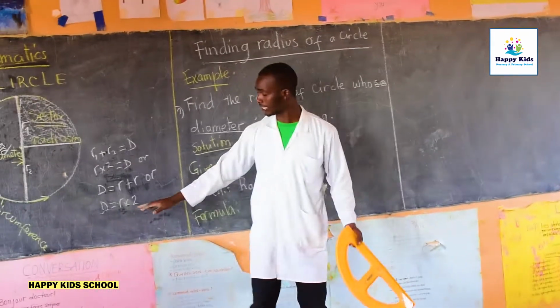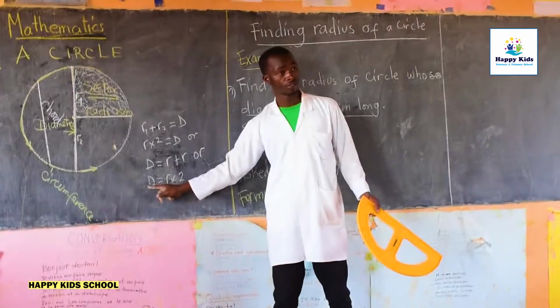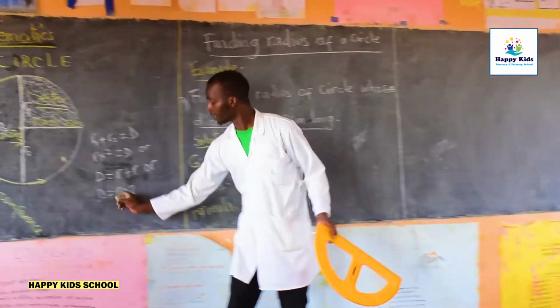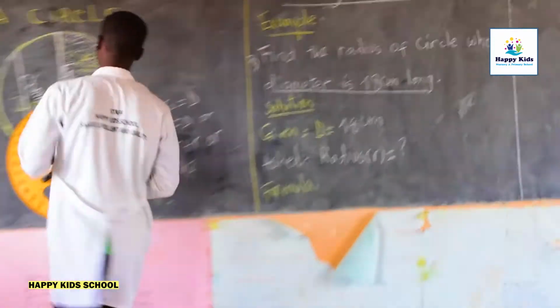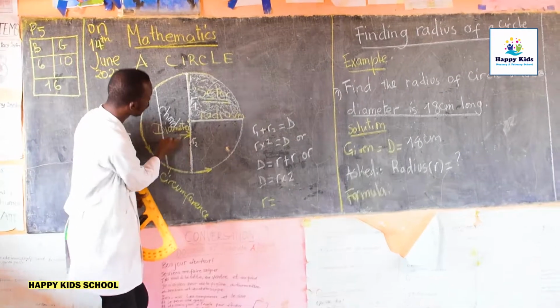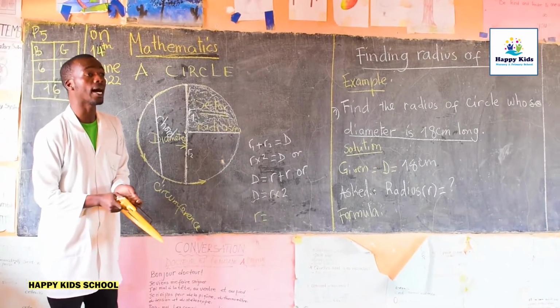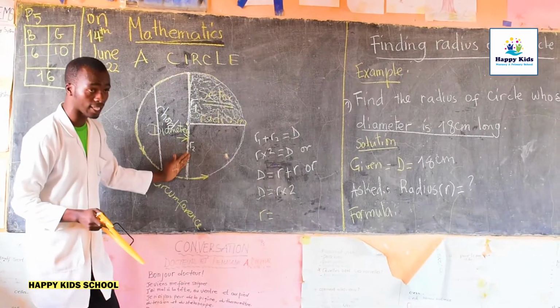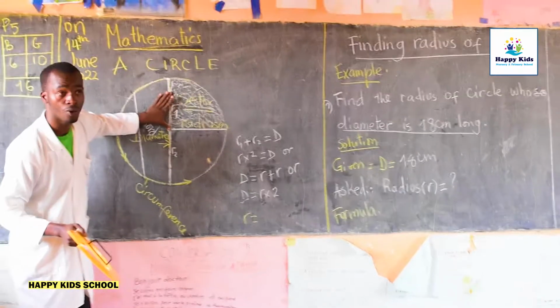To find the radius, once we are given a diameter of a circle, think this. The radius is given by, look here. This is a diameter of a circle. To find the radius, we have to cut this diameter into 2 equal parts. What does it mean?